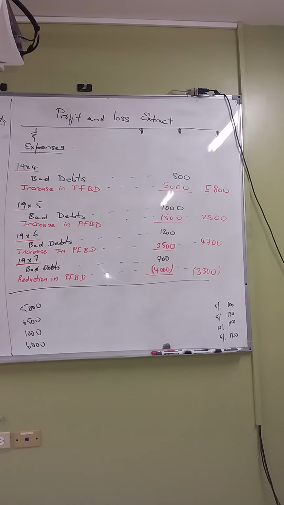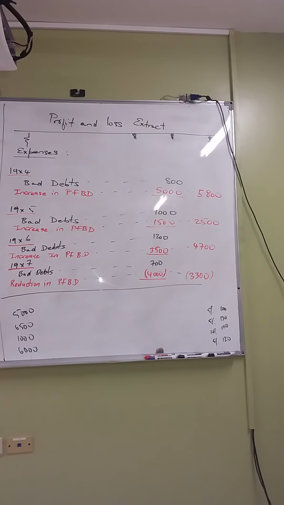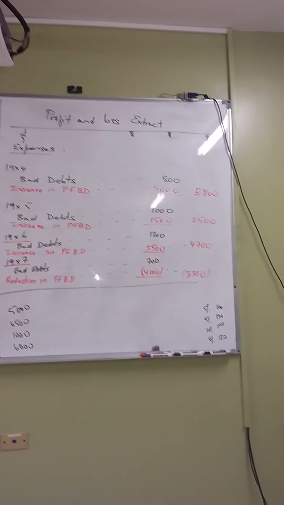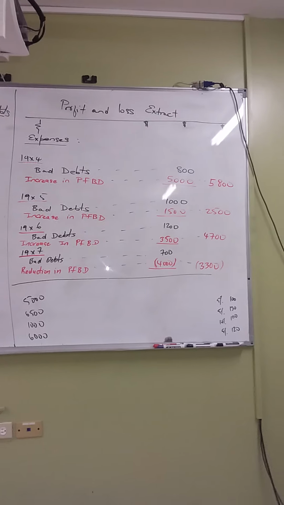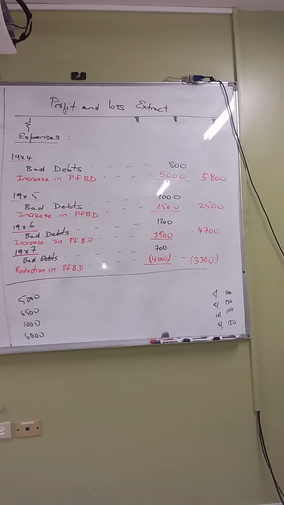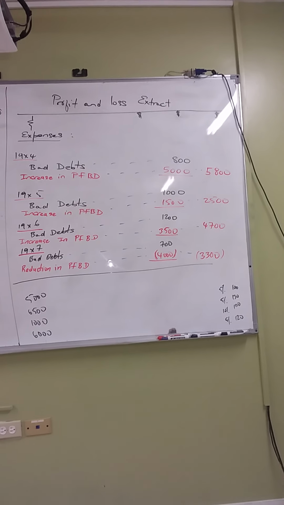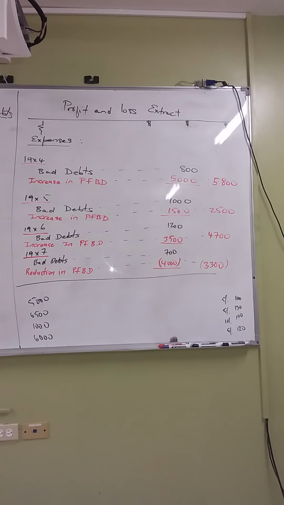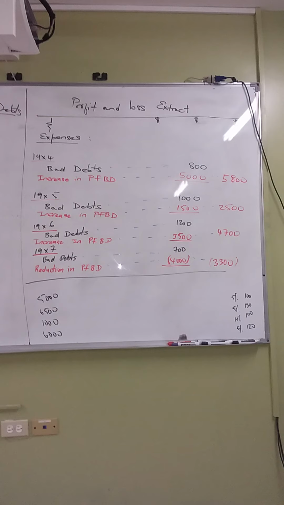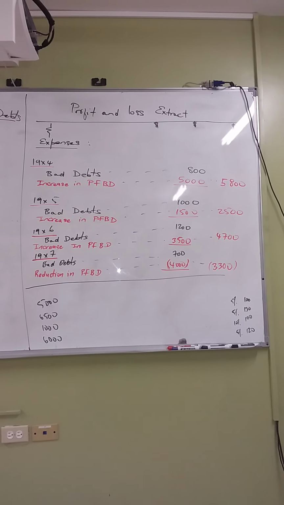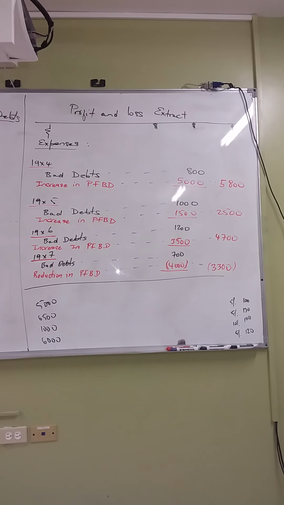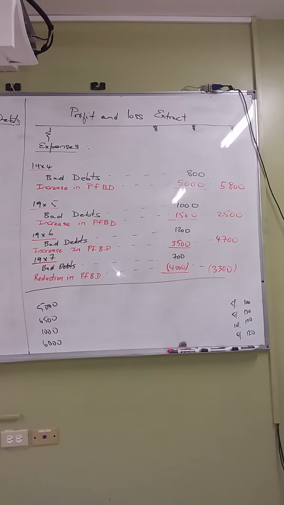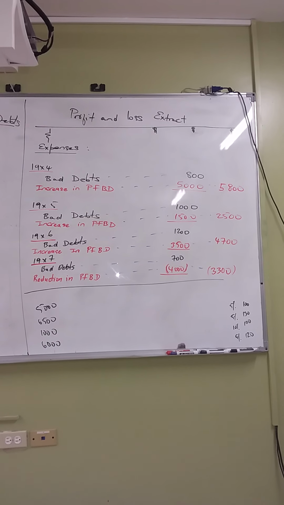Just go to 1995. The increase in provision for bad debts for the year 1995 was what? 1,500. So you add that 1,500 to the bad debts that you had before, and that will give you a total of 2,005.